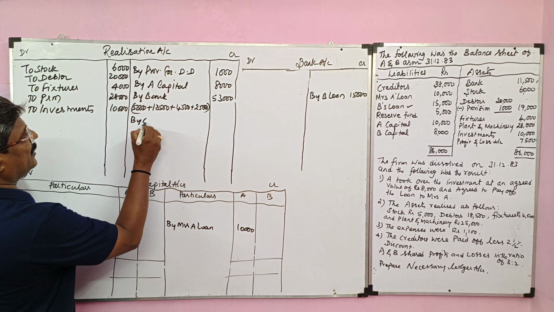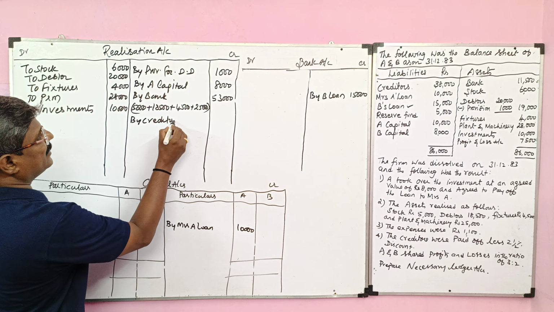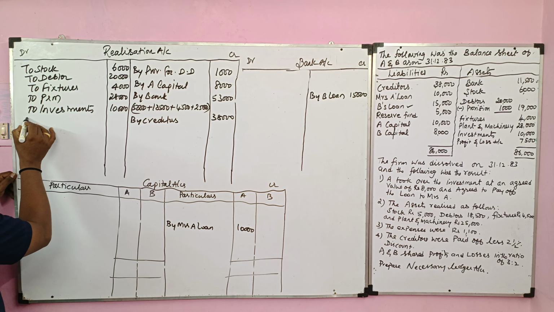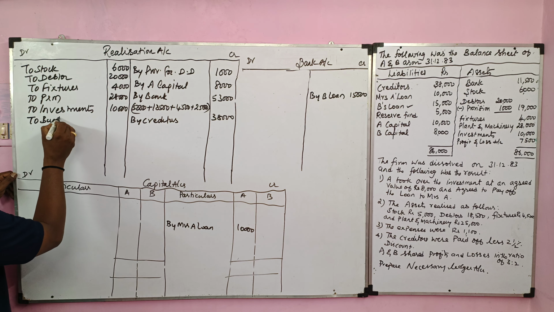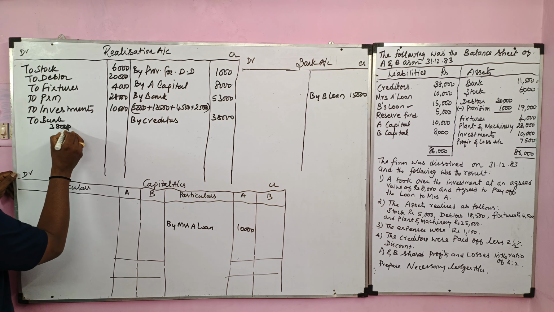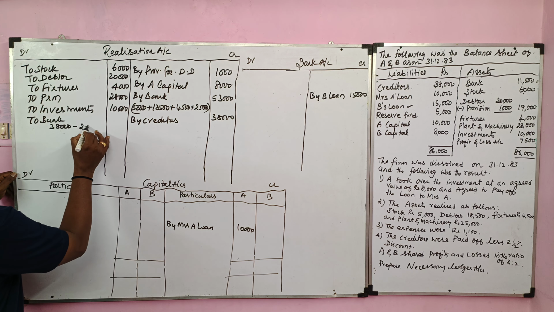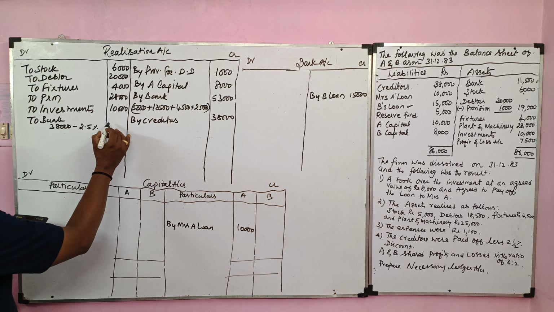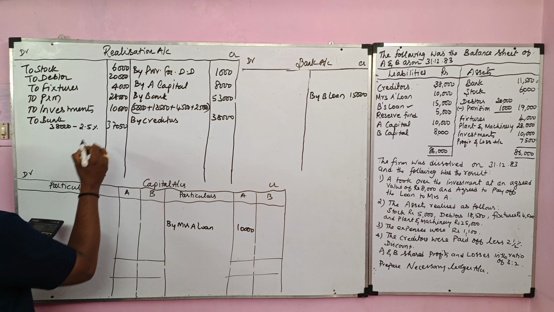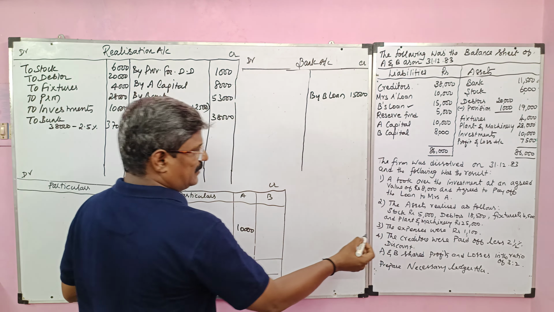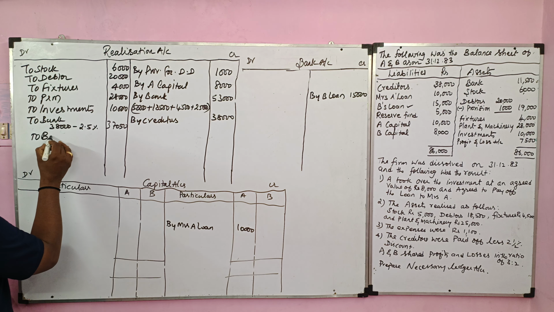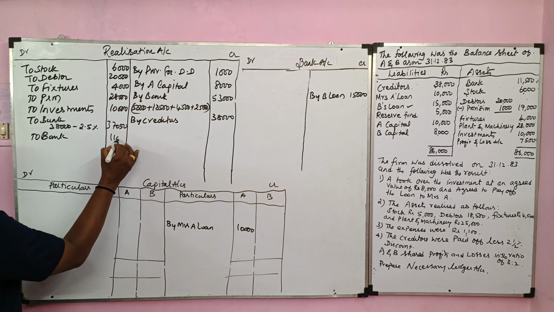Creditor should be transferred to the realization account. The entry is creditor's account debit to realization. Then we should make payment to the creditor. For that, the entry is realization account debit to bank. So total payable to creditor 38,000, of which 2.5% discount is available. 38,000 minus 2.5%, balance we have 37,050. At last we have one adjustment, realization expenses, its value 1,100. So realization account debit to bank, value 1,100.